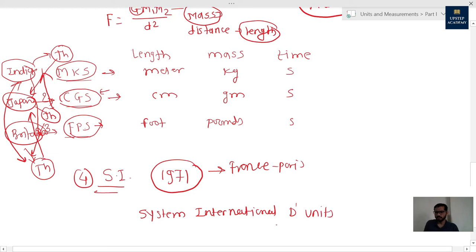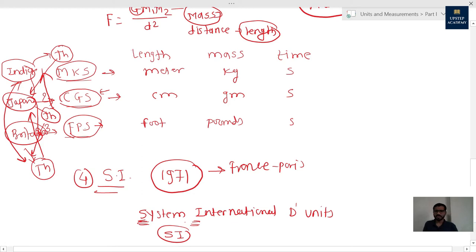Its name was actually French, and this is the English name derived from that French name, and the first letters of it have been taken to call it the SI system of units. The SI system of units is used in each country nowadays.